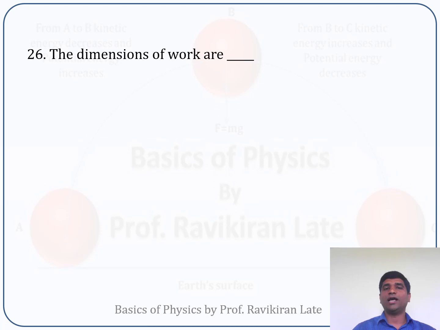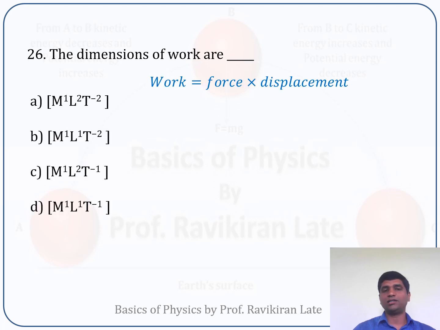Next, the dimension of work is: option A, M1 L2 T minus 2, and options B, C, D are the other given options. I recommend that you don't try to remember the dimension of any quantity; just try to derive the dimensions. We know that work is nothing but force into displacement.